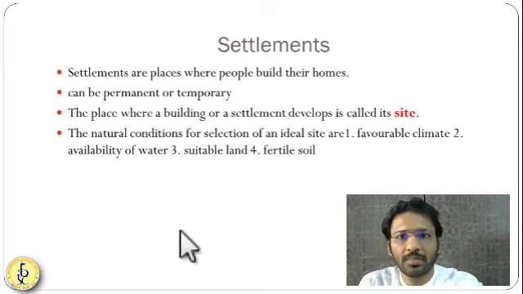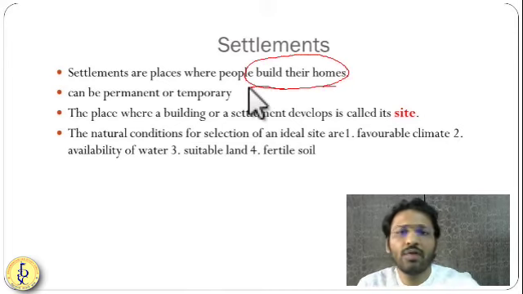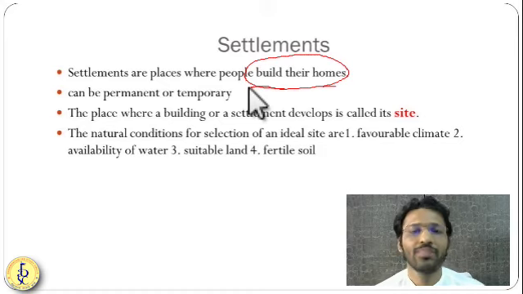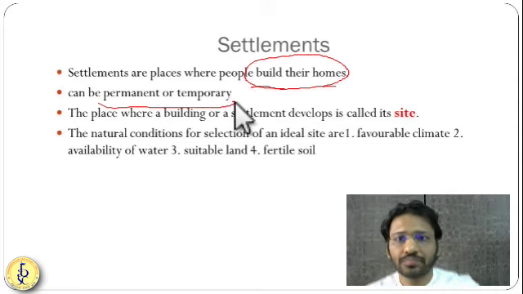We settle into a particular area by building our homes. So settlements are the places where we build our homes. It might be caves, treetops, farms, cities, or rural areas. These settlements can be permanent or temporary.